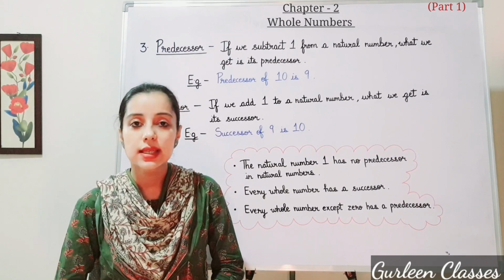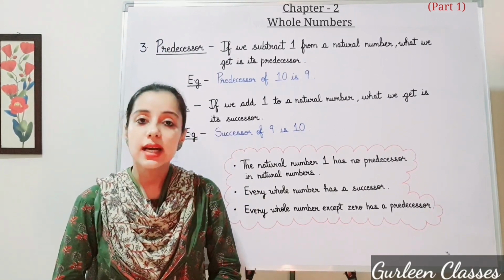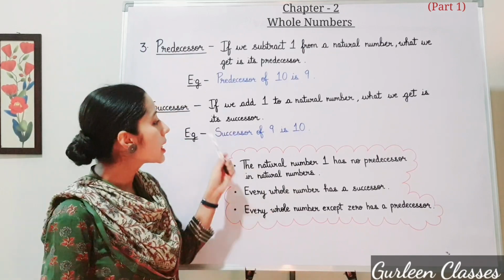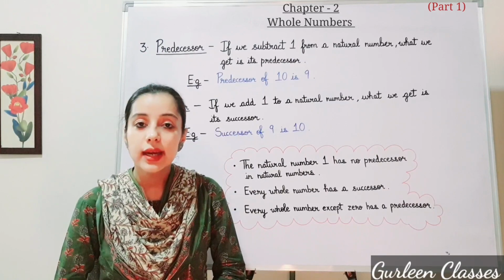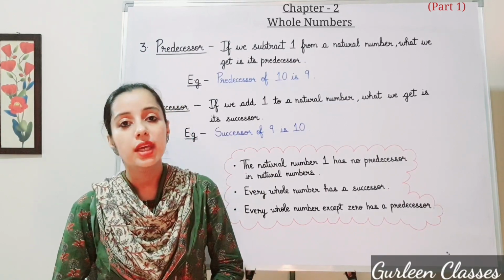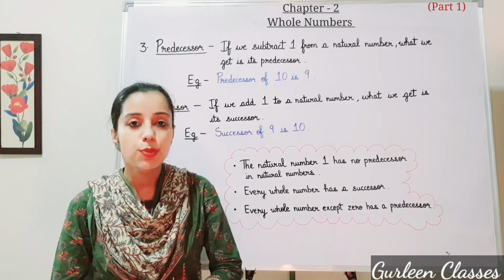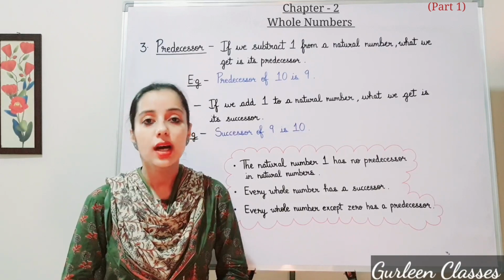Next is successor. If we add 1 to a natural number, what we get is the successor. Example, the successor of 9 is 10. What comes after 9? It comes 10. 9 plus 1 is 10. So students, here also you have to keep in mind a few points. The first point, the natural number 1 has no predecessor in natural numbers.